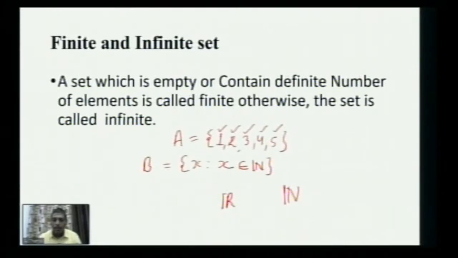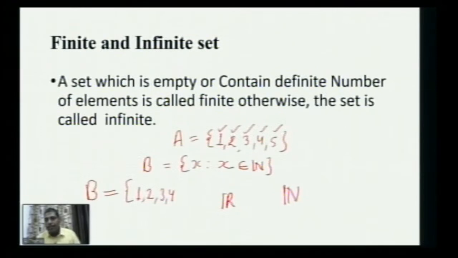Probably if you are going to represent this in roster form, so this is the set builder form. If you want to represent this in the roster form, then how are you going to represent this? Probably you are going to start with 1, because 1 is the first natural number. Then you are going to say 2. Then 3. Then 4.